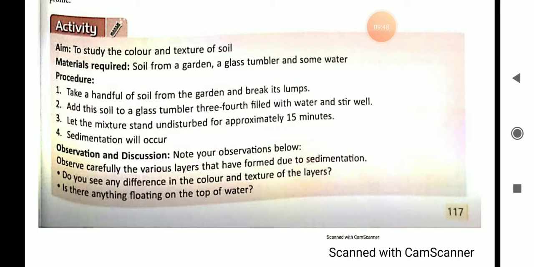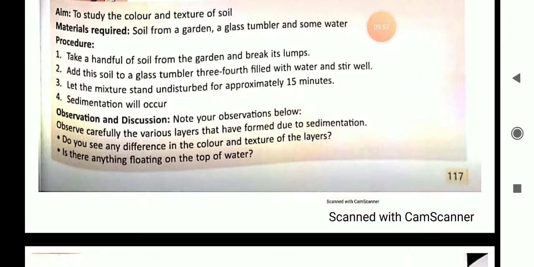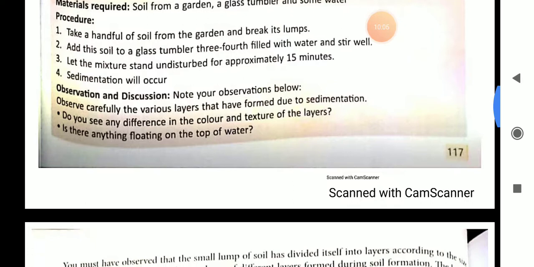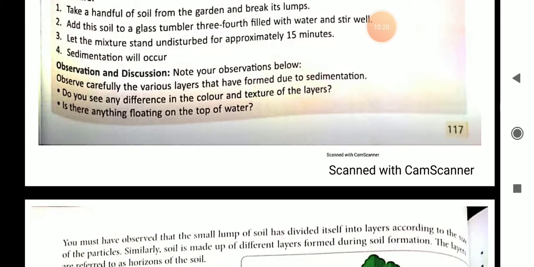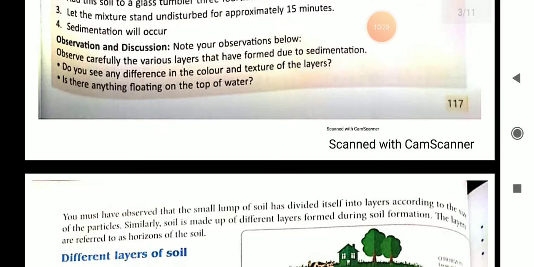So what will be the observation? We will observe the various layers that have formed due to sedimentation. Do you see any difference in the color and texture of the layers? Is there anything floating on the top of the water? Yes. We can see very clearly that different layers of the soil can be seen in different parts of the water, and on the top there is a substance which is floating, that is the leaves or any decomposed material which is known as humus.